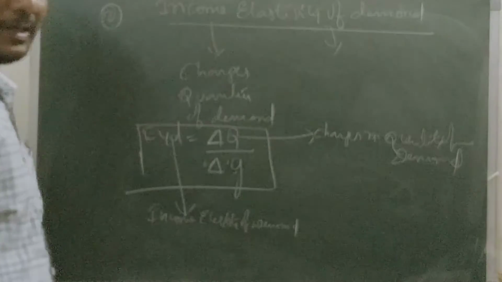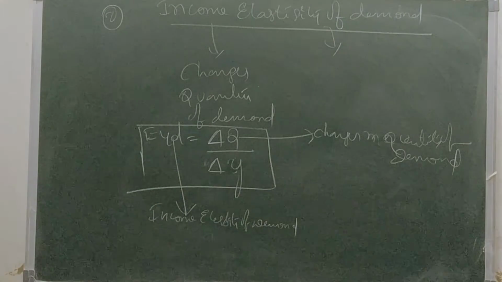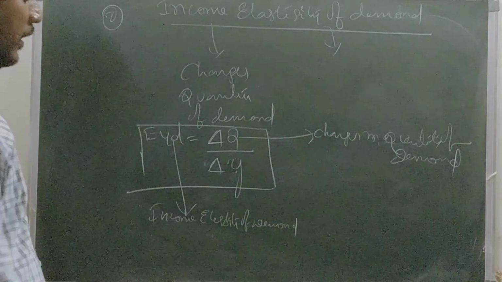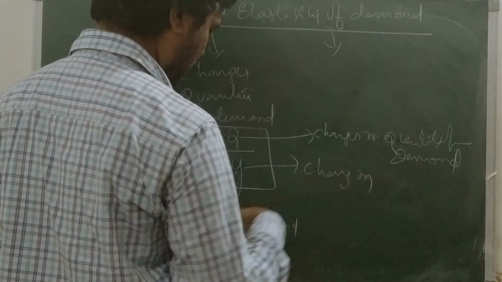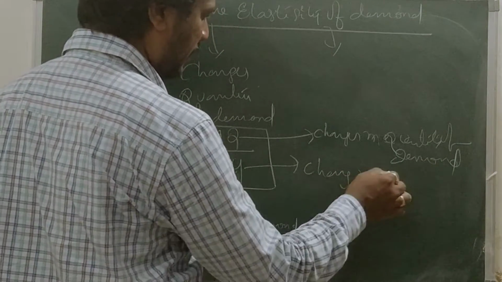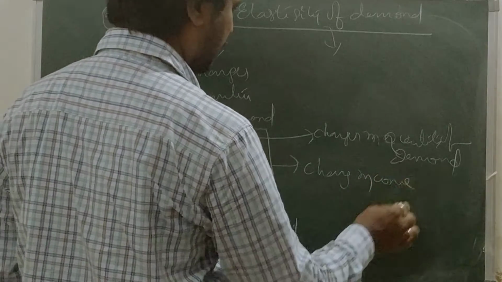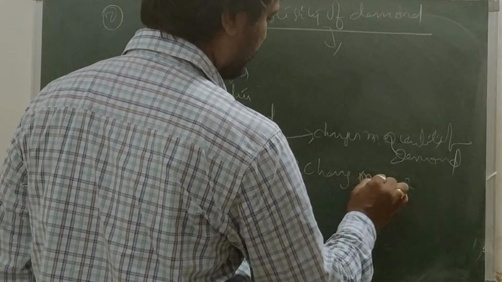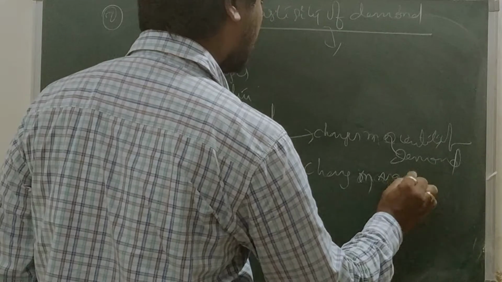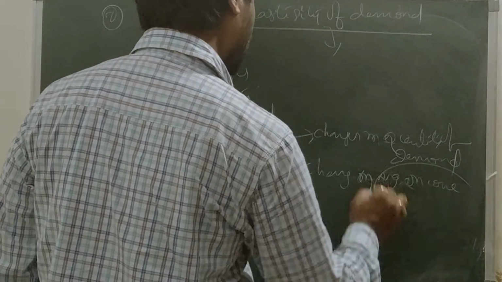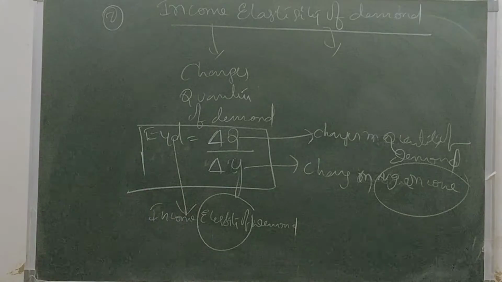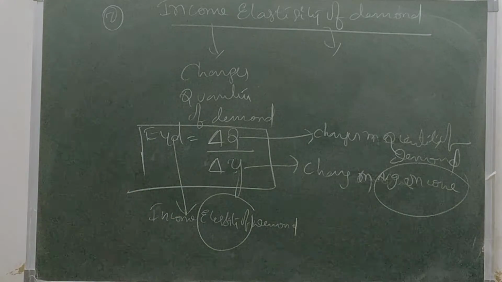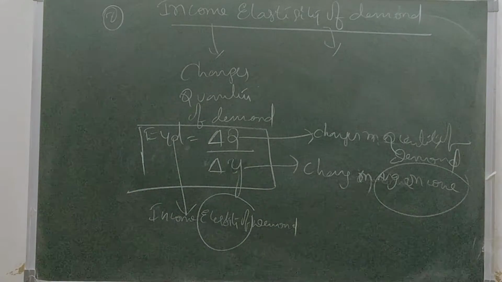Just write down delta Y, the change in income, the change in average income. So EYD is equal to delta Q divided by delta Y. Just note down.